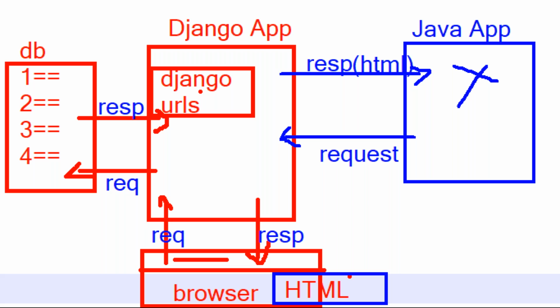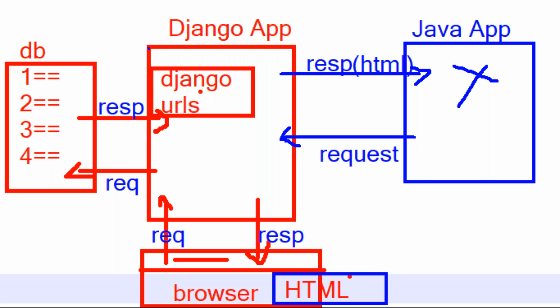Then what kind of response is required to make the communication between Java and Django? A JSON response is required. I'll tell you what JSON is and all these things. We need to get a response in the form of JSON or in the form of XML. If we get this kind of response in the Java application, then Java can understand this JSON or XML response. Django URLs do not return a JSON response, so how do we develop a JSON response? By using REST APIs in our existing Django project. This is my Django project.